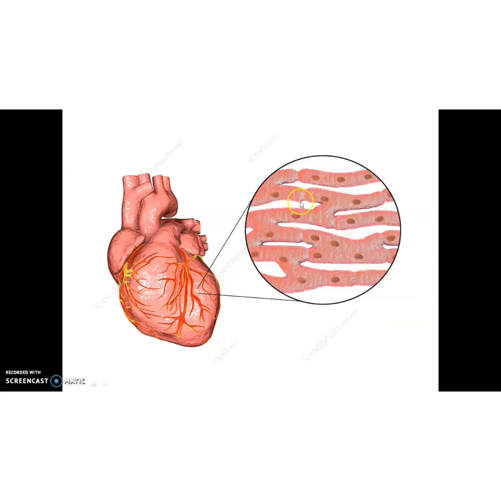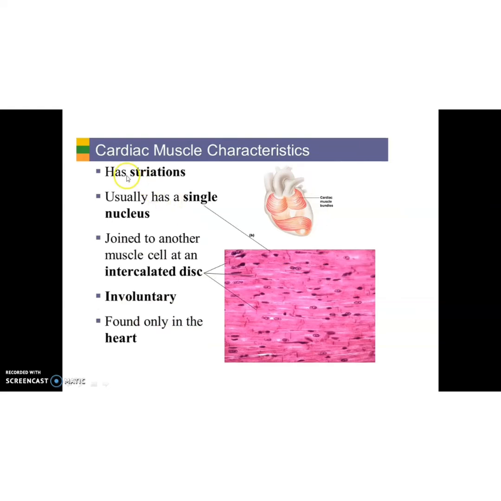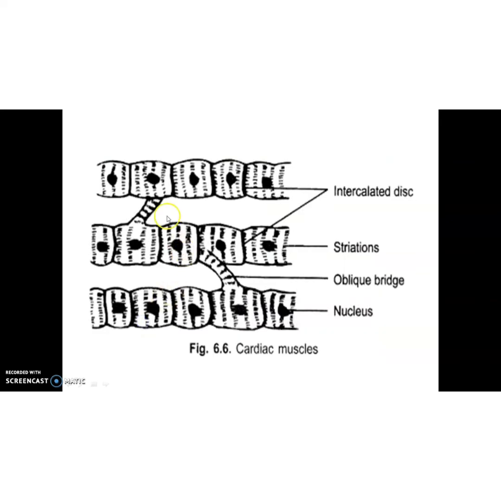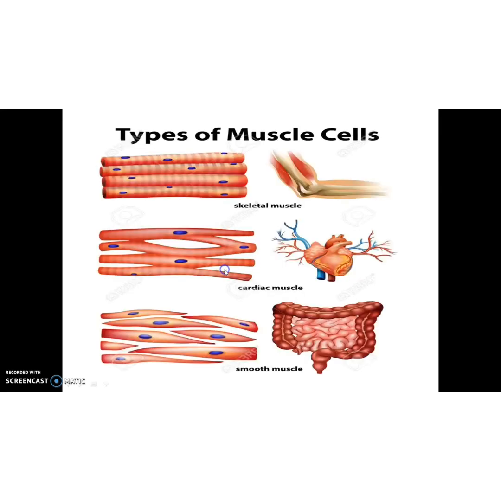So again, the structure of the heart you can see in between. This part is known as the intercalated disc. In between this intercalated disc, you can see branches. I will show you one more diagram. Before that, they have striations. They usually have a single nucleus joined to another muscle cell at the intercalated disc. It is involuntary, found only in the heart. See, this is the intercalated disc. In between it you can see branches, a single nucleus is present, striations are there. Okay, draw this diagram of cardiac muscle in your notebook.